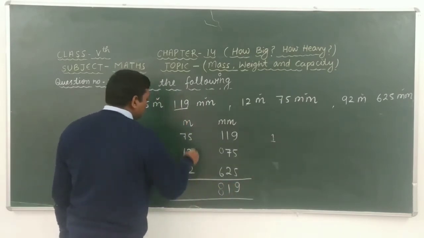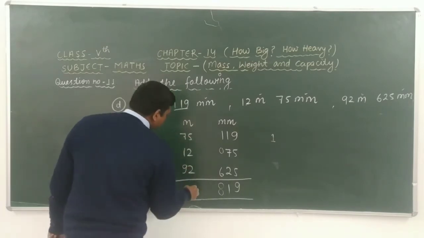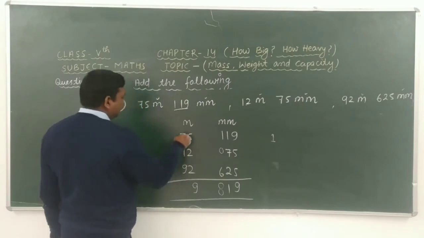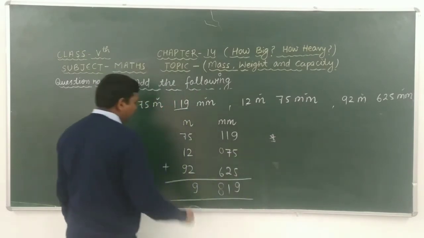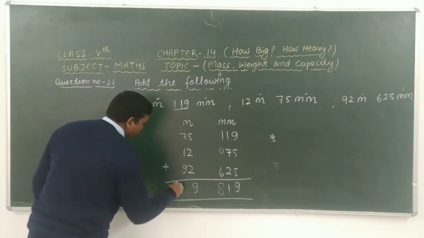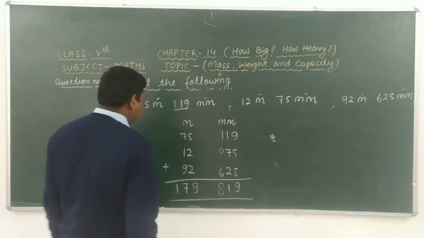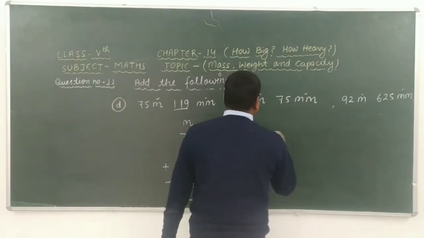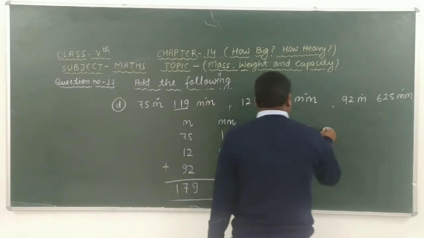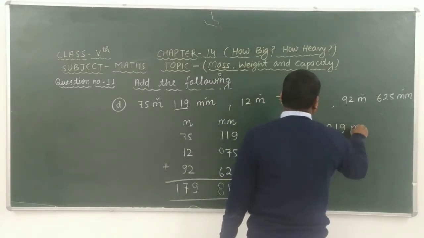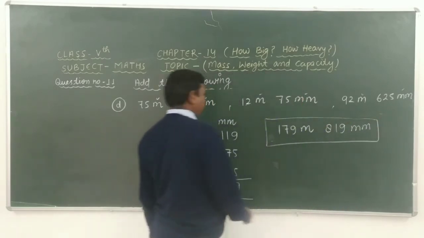Here we get 5 plus 2 is 7, 7 plus 2 is 9, 7 plus 1 is 8, 8 plus 9 is 17. After adding these we get 179 meters 819 millimeters. This is the answer of this question.